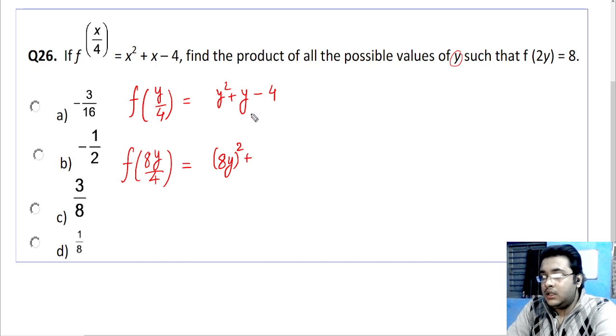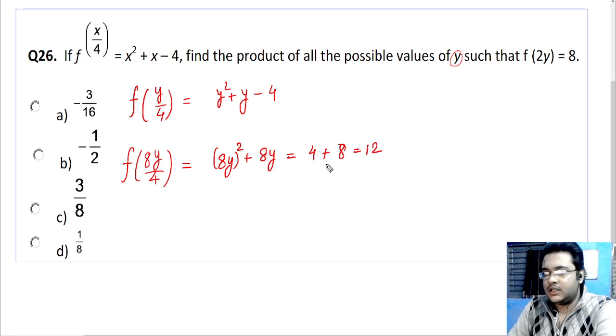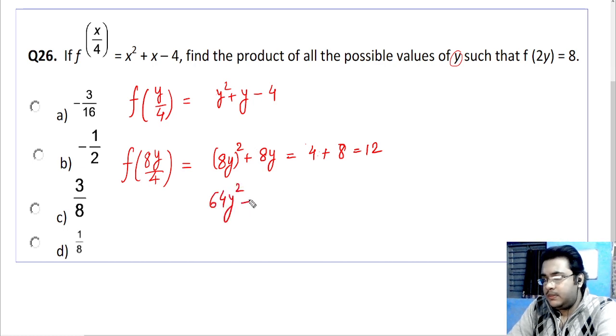plus 8y. Remember that I am substituting 8y in the place of y and the constant remains the same. This is equal to 8. You can send the constant to that side and do some simplification. This is 64y square plus 8y minus 12 is equal to 0.